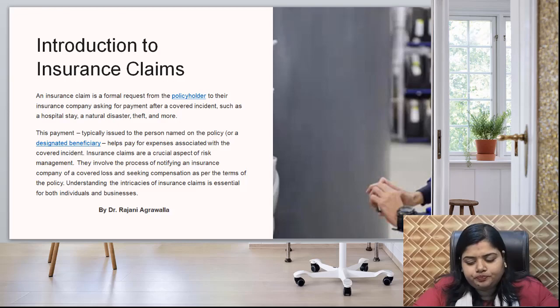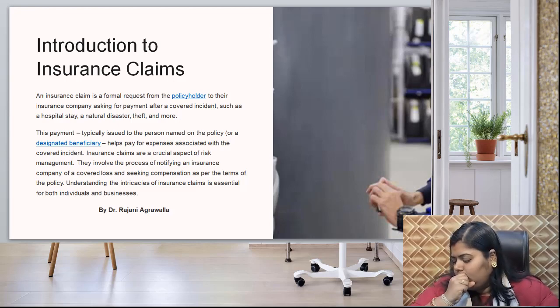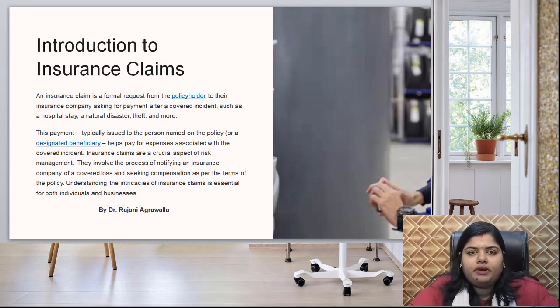Claiming is a formal request from the policyholder to the insurance company asking for payment, saying that I have given you money to keep as security so that in case of my bad time or bad incidents, I will get back my money and recover my loss.